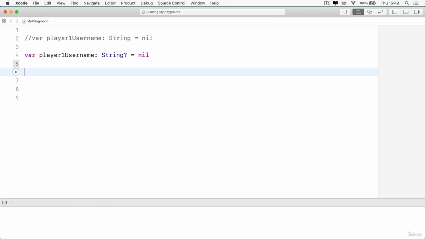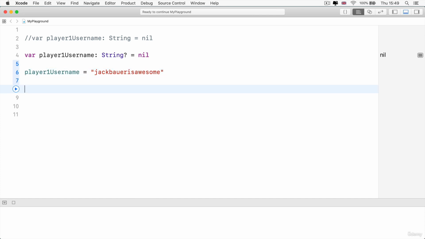But at a later date, I'm going to ask the player, well, what is your username? And they'll give me a username, which might be, let's say, Jack Bauer is awesome. So now I have a value inside my optional player1Username.